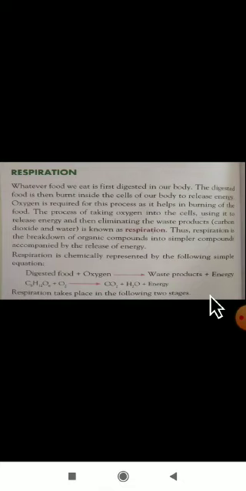Next, the next lesson is about respiration. Then what is respiration? The process of taking oxygen into the cells, using it to release energy and then eliminating the waste products is known as respiration. Again in respiration we have two types here: aerobic respiration and anaerobic respiration. This is the chemical representation of respiration.